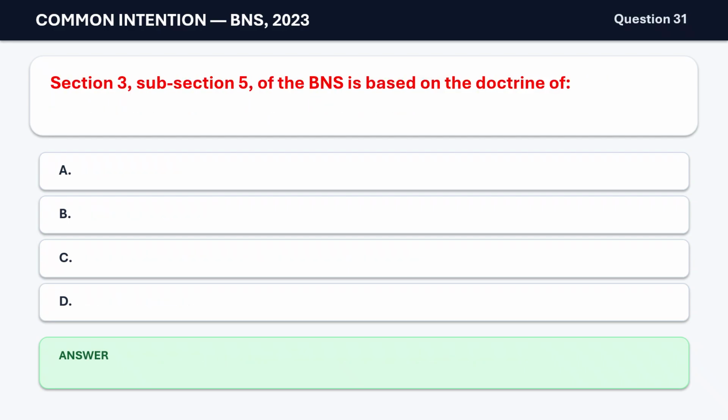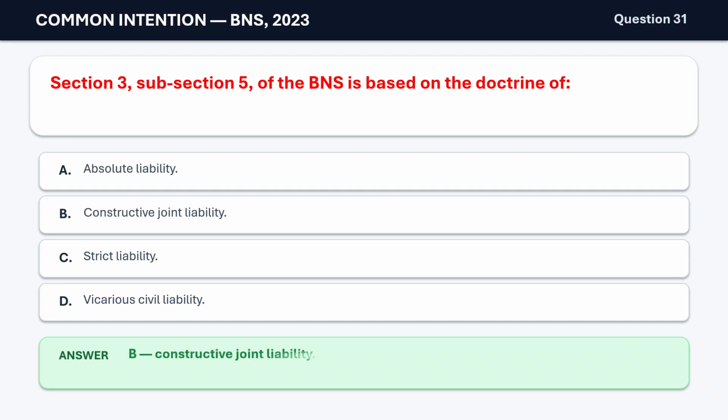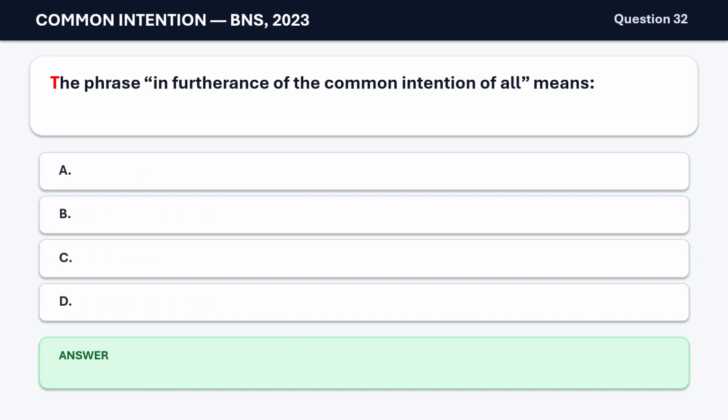Question 31. Section 3(5) of the BNS is based on the doctrine of A. Absolute liability. B. Constructive joint liability. C. Strict liability. D. Vicarious civil liability. The correct answer is B. Constructive joint liability.